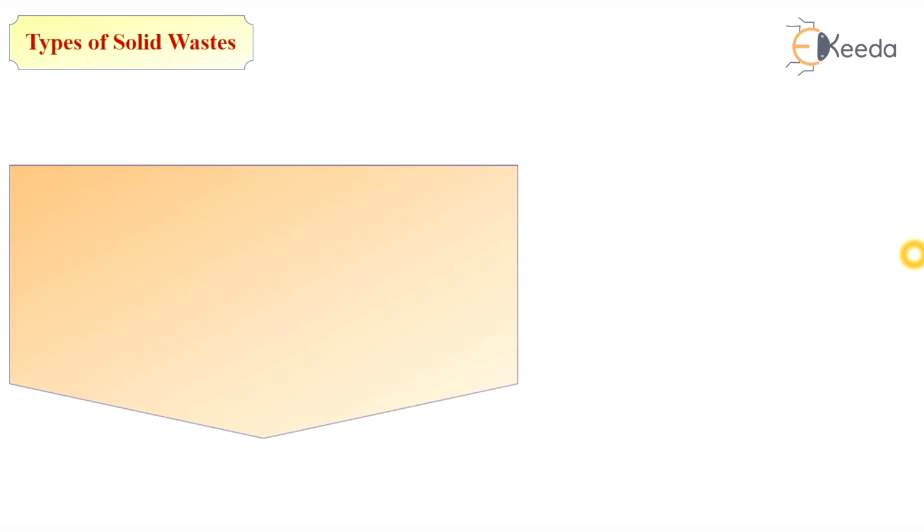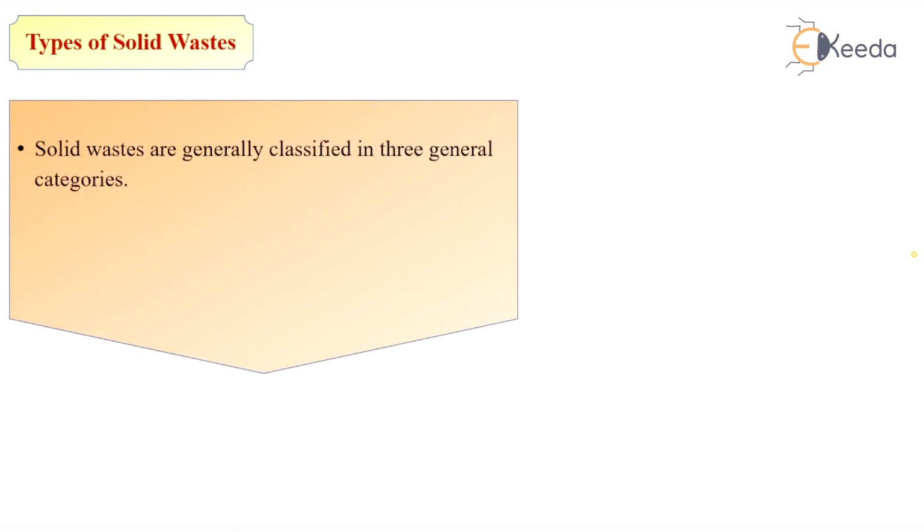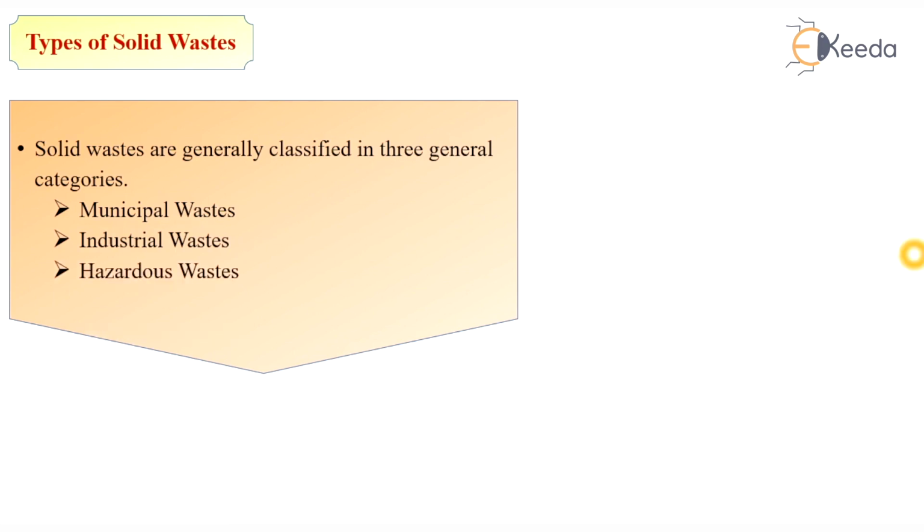So now we have seen the types or classification of municipal solid waste. Now we are seeing the classification or types of solid waste in general. Solid waste is divided into municipal waste, industrial waste, hazardous waste and hospital waste. We have already seen the classification of municipal solid waste.